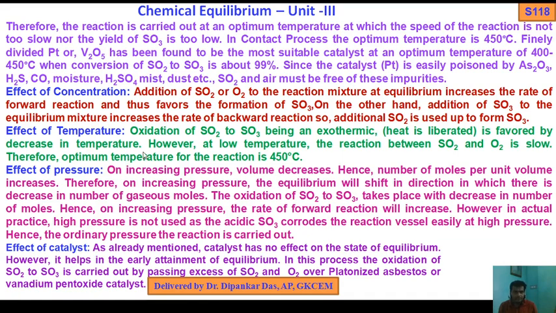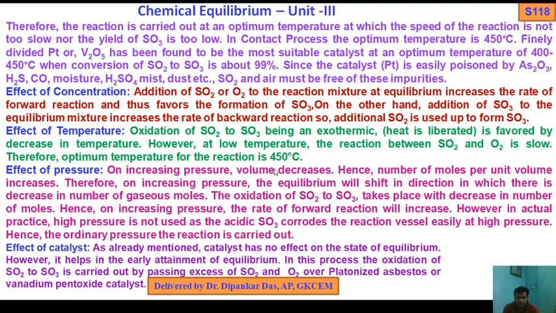Effect of temperature. Oxidation of SO2 to SO3 being exothermic, heat is liberated, and it is favored by a decrease in temperature. However, at low temperature the reaction between SO2 and O2 is slow. Therefore, the optimum temperature for the reaction is 450 degrees centigrade. Now, effect of pressure.